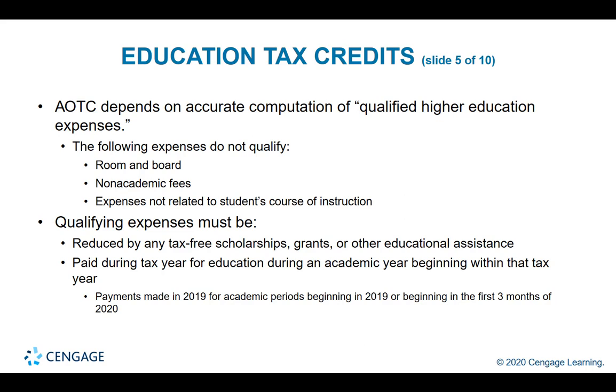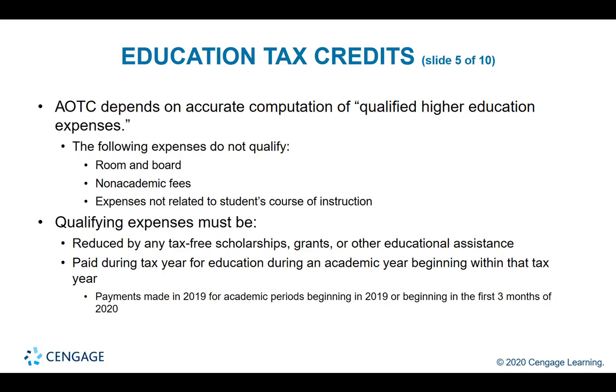So that's 4,000 that would reduce the qualified expense of 10,000, and the remaining would be 6,000 that qualifies as tax credit. And recall, how much is the credit? The max of 2,500, coming from 100% of the first 2,000 and 25% of the next 2,000.